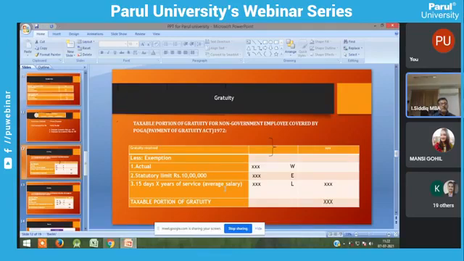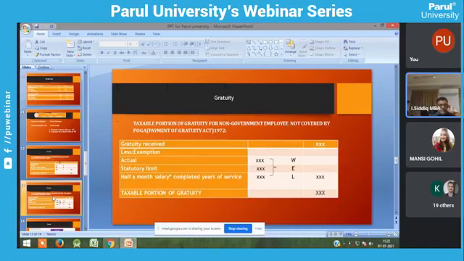Then years of service: how many years have you completed there? Say you have completed 6 years. Based on those 6 years, you can get a certain amount. Out of these three, you have to take whichever is less. This is the exemption portion. Finally, we can get the taxable portion of gratuity.